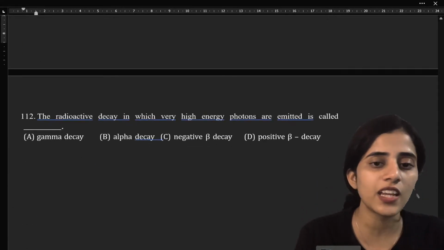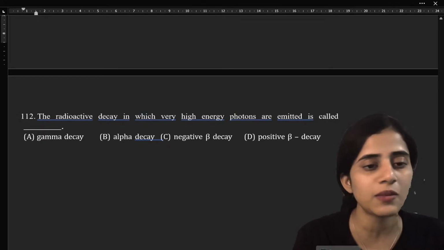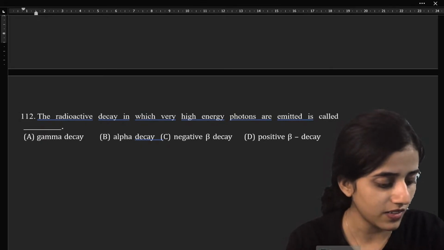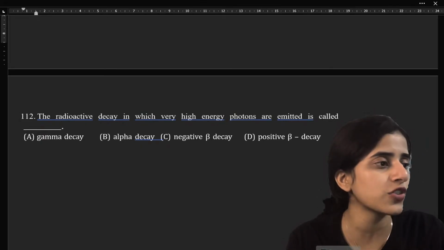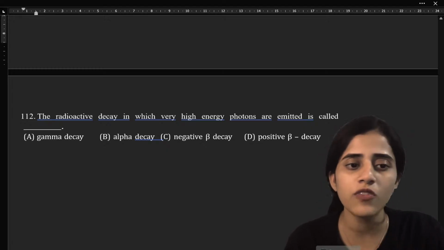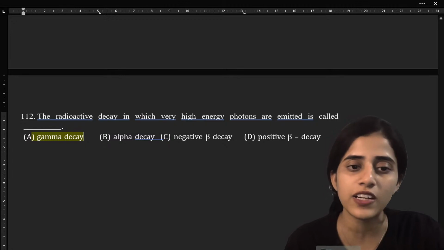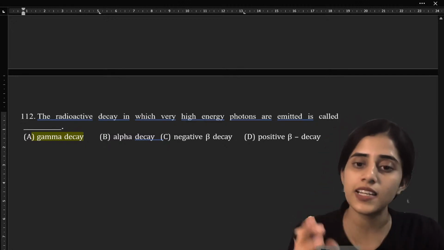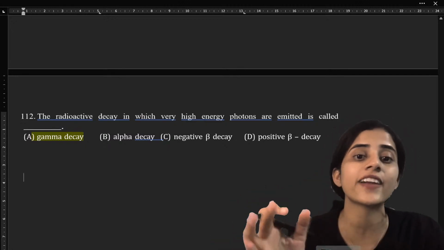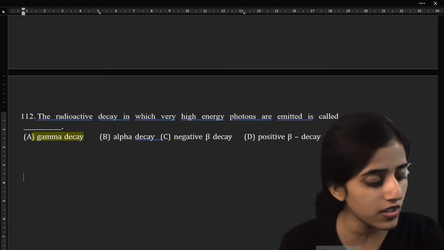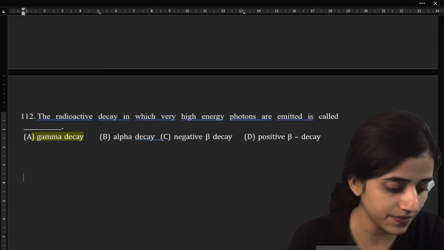The radioactive decay in which very high energy photons are emitted is called. Very high energy photons are emitted in which decay? Obviously gamma decay. What is alpha decay? Alpha decay is helium nucleus. Beta decay and beta decay both are electrons. So energy is only for gamma decay.